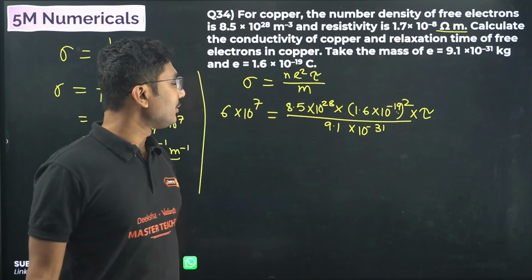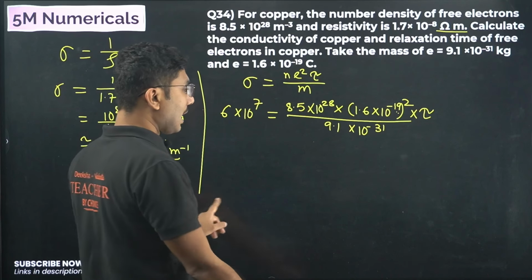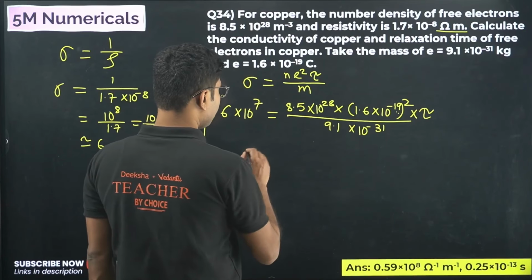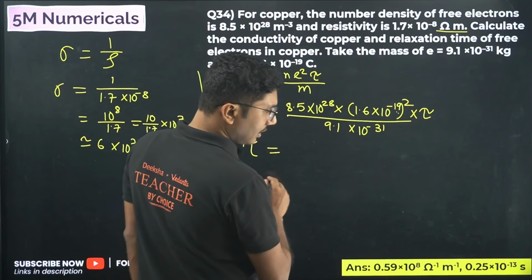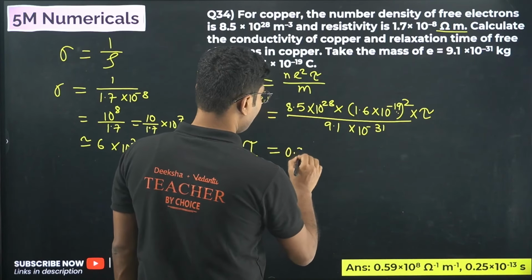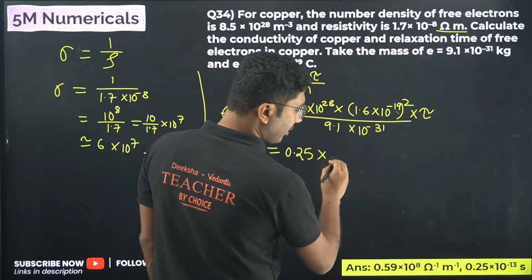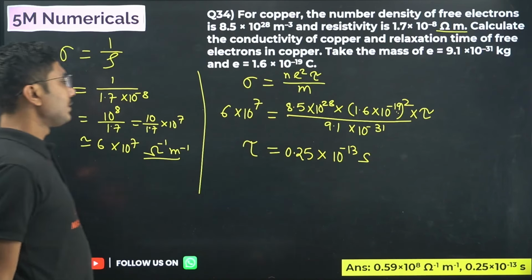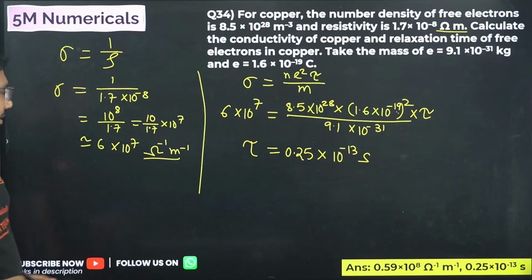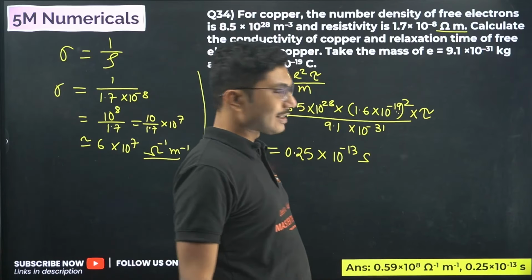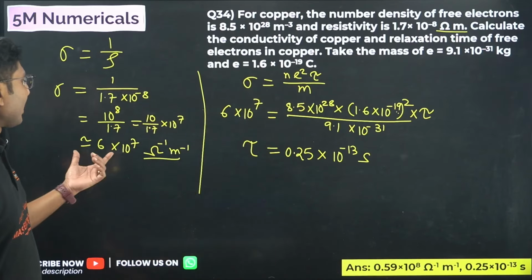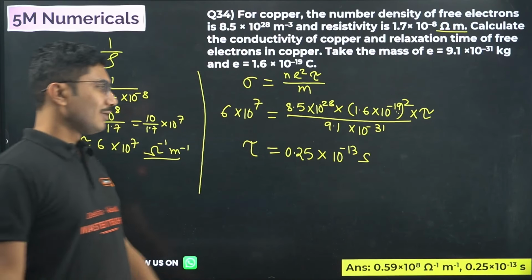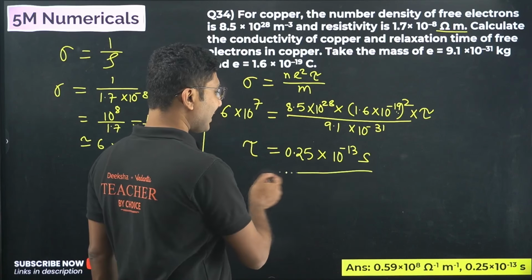So all the 10 to the power calculation you have to do properly, and you will see that tau will be approximately 0.25 into 10 to the power of minus 13 seconds. Okay, so this is the answer, and I have taken this as 6, but it can be taken as 0.59. Okay, both are okay. 0.59 10 to the power of 8. I have taken it 6 into 10 to the power of 7. So even my guess was not that bad.